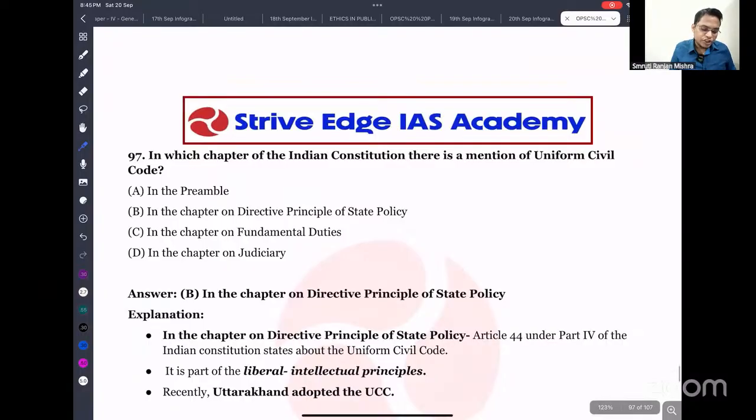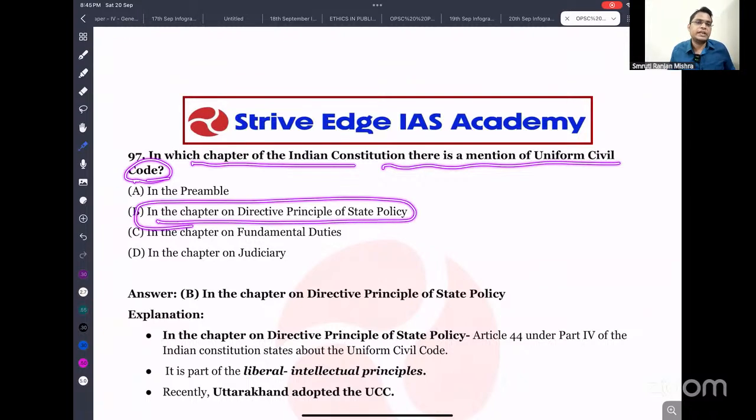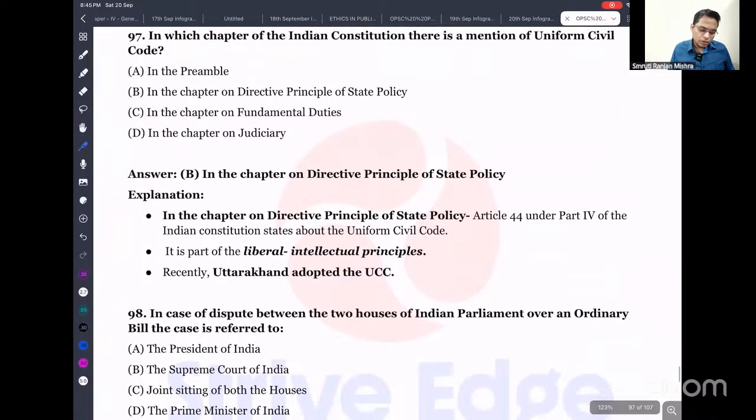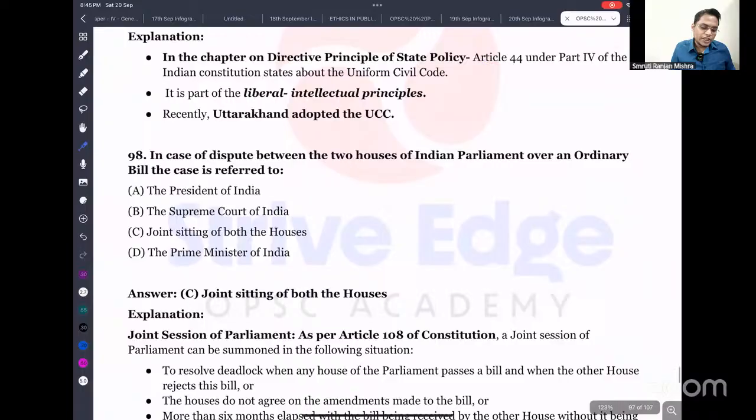So in which chapter of the Indian Constitution is there a mention of the uniform civil code? The uniform civil code you will find in the DPSP, Directive Principles of State Policy. So it is Article 44 in Part 4 of the Indian Constitution. In case of a dispute between the two Houses of Parliament over an ordinary bill, the case can be referred to, so there is a provision of joint sitting.